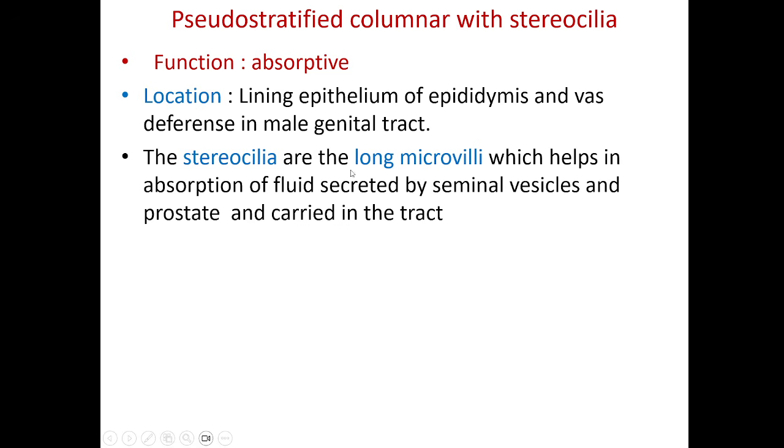The stereocilia are long, elongated microvilli, which help in absorption of the fluid secreted by seminal vesicles and prostate and carried in the tract. They are present in the lining epithelium of epididymis and vas deferens in the male genital tract.